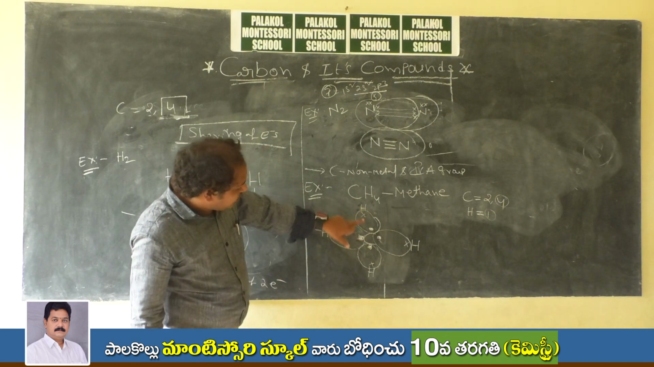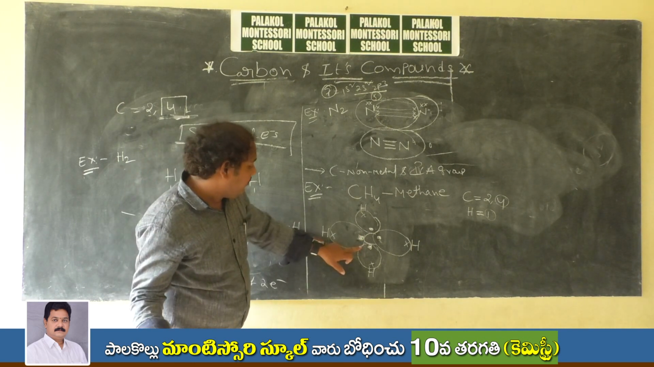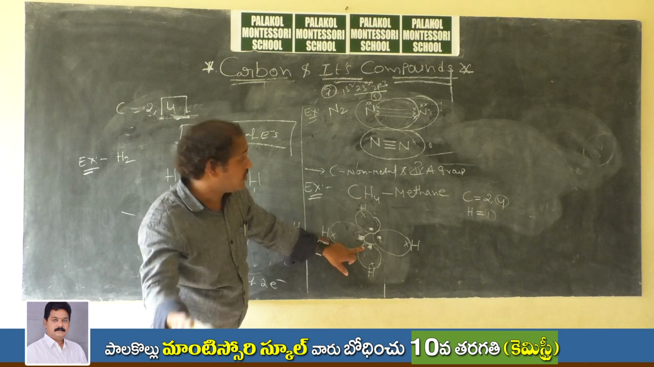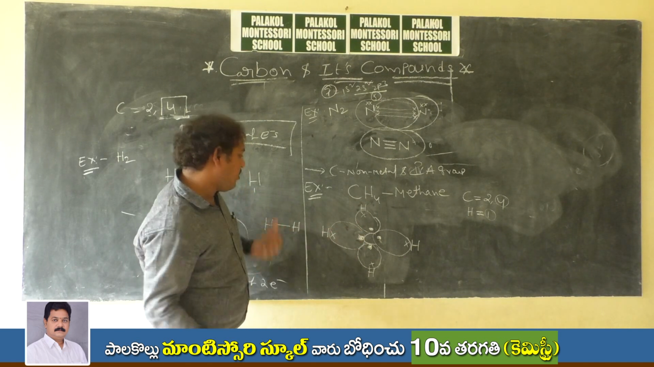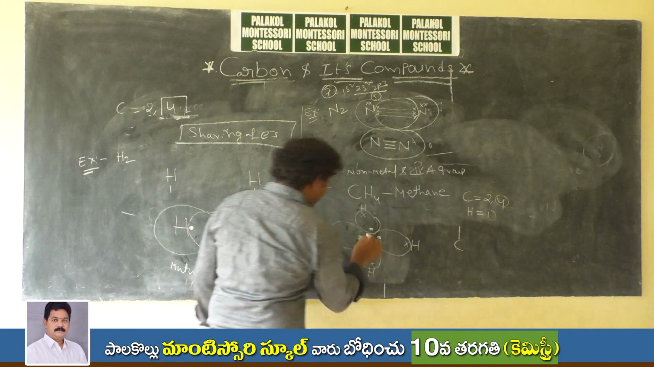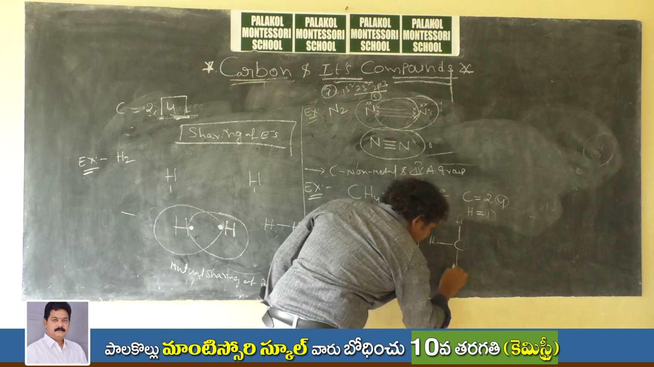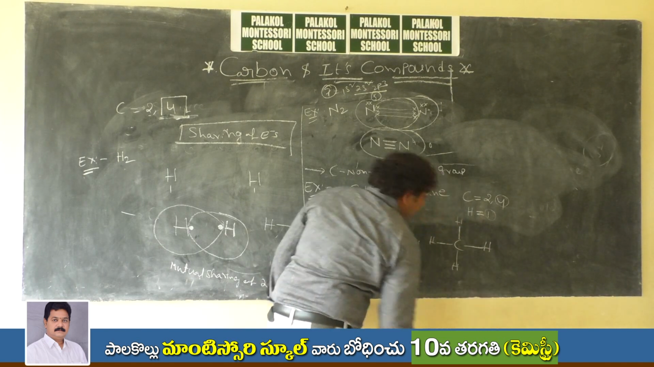So hydrogen is stabilized by 2 electrons, which we call duplet configuration, whereas carbon is stabilized by 8 electrons, which we call octet configuration. Like that, it can form a bond like this. These 2 electrons form a bond like this, and a bond like this, and a bond like this, and a bond like this.